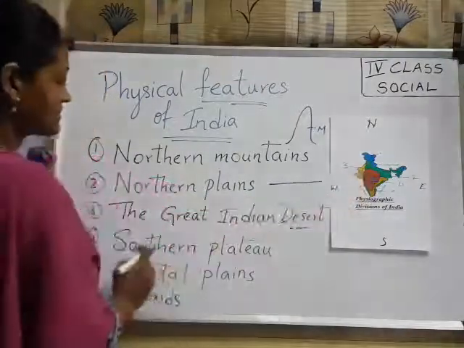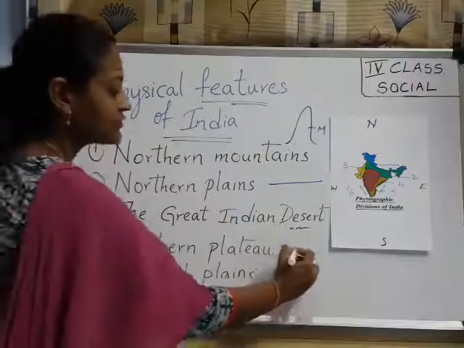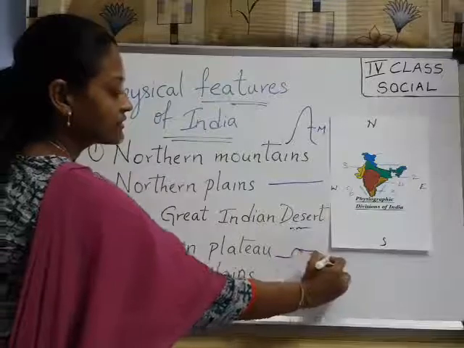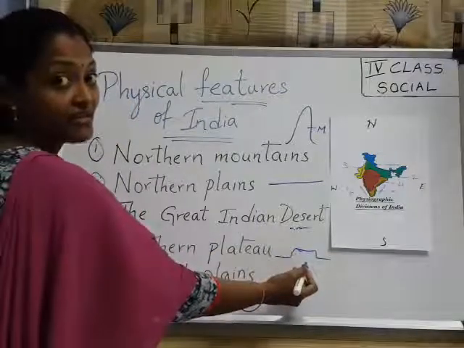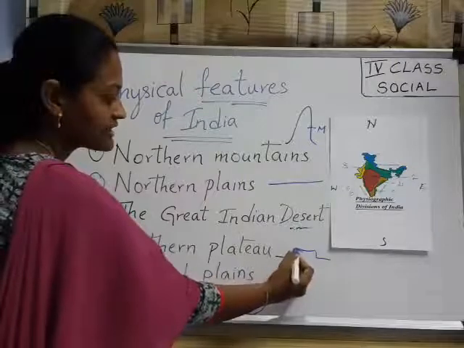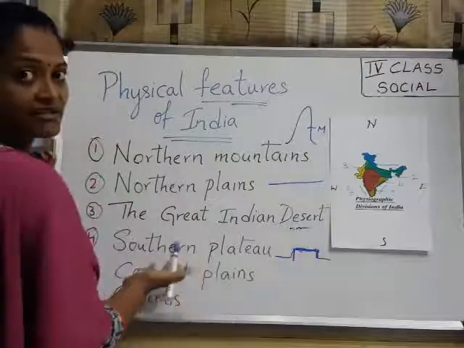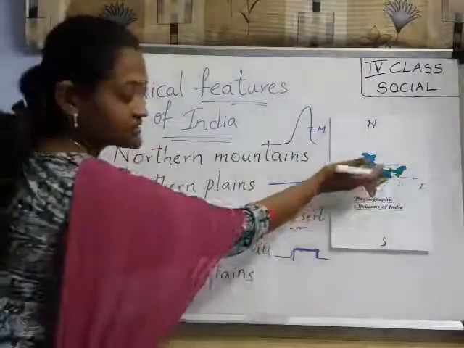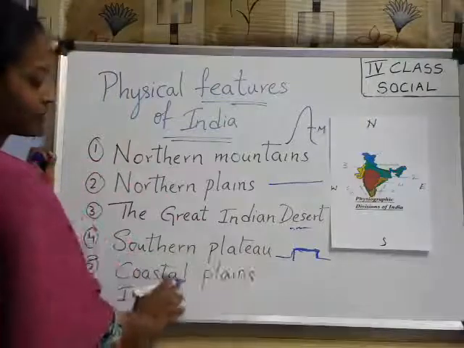Okay, next coming to southern plateau. Plateau means the land is upward, somewhat up. So it is tableland. This land is also called tableland. Why? Because it looks somewhat raised, like a table. Tableland or southern plateau. Southern means why? Because it is towards the south side. So southern plateau.